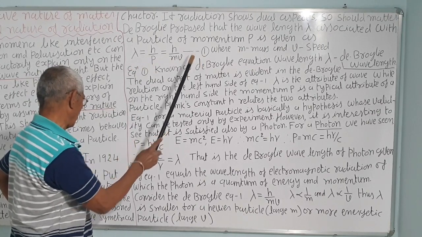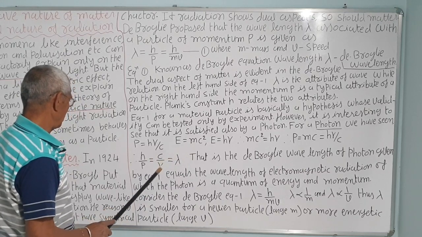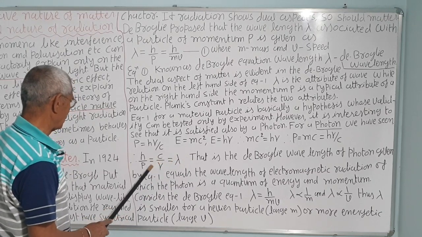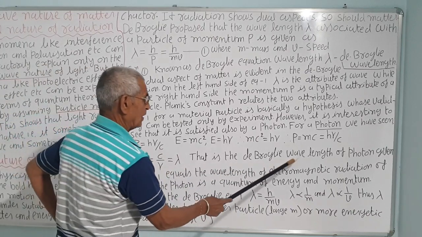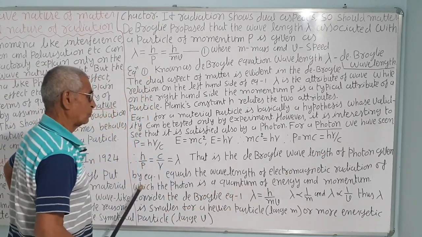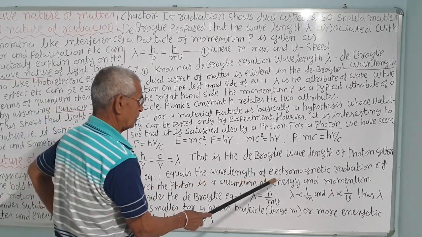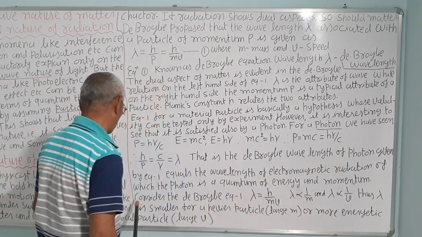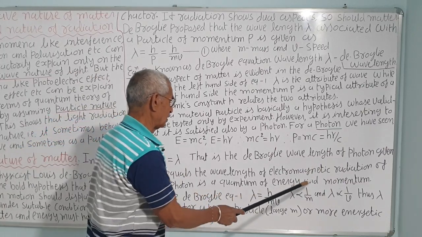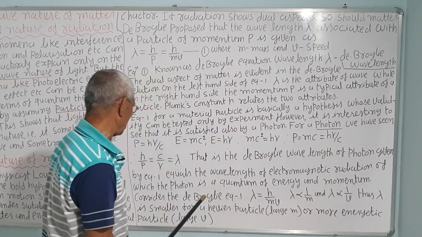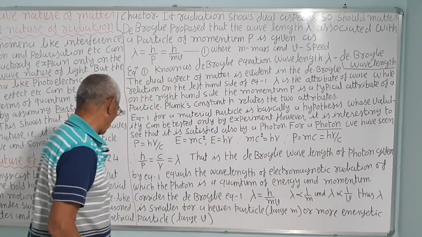And we also get c upon nu, which is also lambda. That is, the de Broglie wavelength of the photon given by equation 1 equals the wavelength of the electromagnetic radiation of which the photon is a quantum of energy and momentum. This shows that a photon has a quantum, and has energy and momentum.